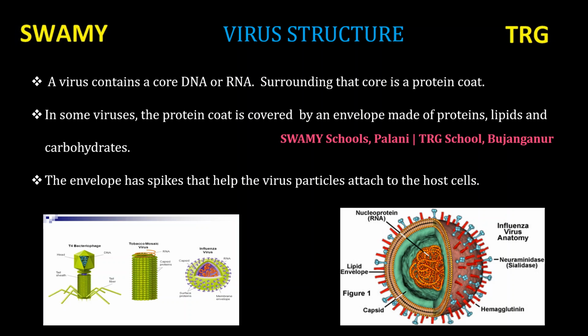The envelope has spikes, கூர்மையான முனைகள். envelopeக்கு வெளியே நிறைய ஸ்பைக்ஸ் இருக்கும். That help the virus particles attach to the host cell. Host cell means another living organism cell. அந்த host cell போய் அட்டாச் பண்ணுறதுக்கு இந்த ஸ்பைக்ஸ் தான் வைரஸ்க்கு ஹெல்ப் பண்ணுது. Spikes help the virus to attach to the host cell.